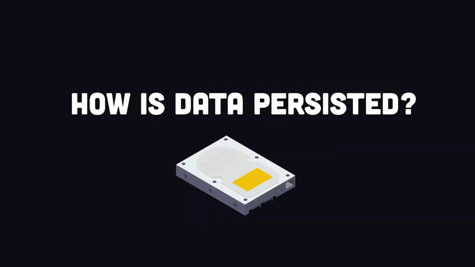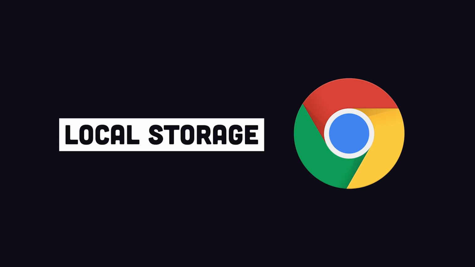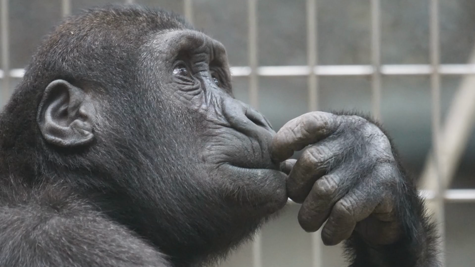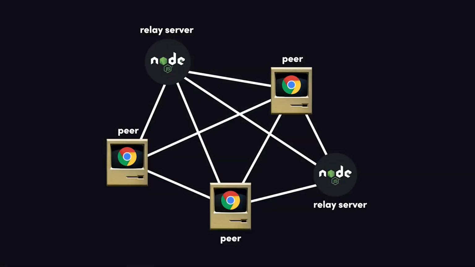Another good question is how is data persisted, and what happens if a user just clears out their browser cache? By default, data is stored in the browser's local storage, which is limited to 5 megabytes. And if a user clears out the data in local storage, it could potentially be lost if it's not somewhere else on the network.